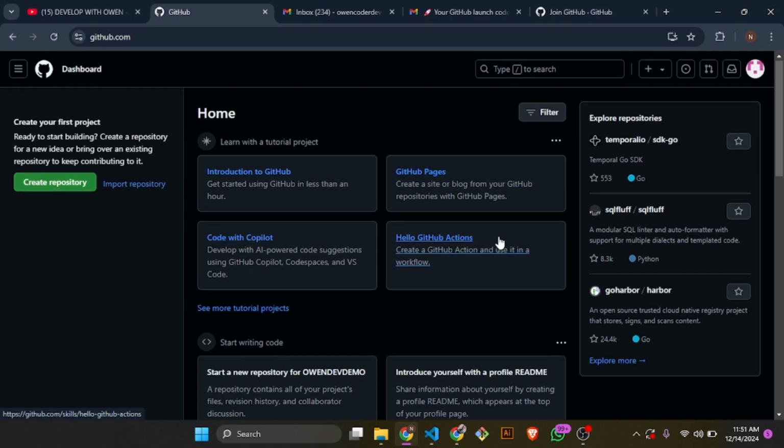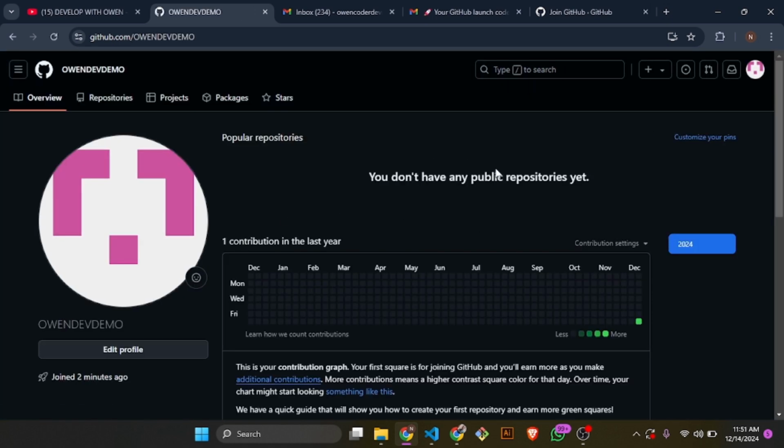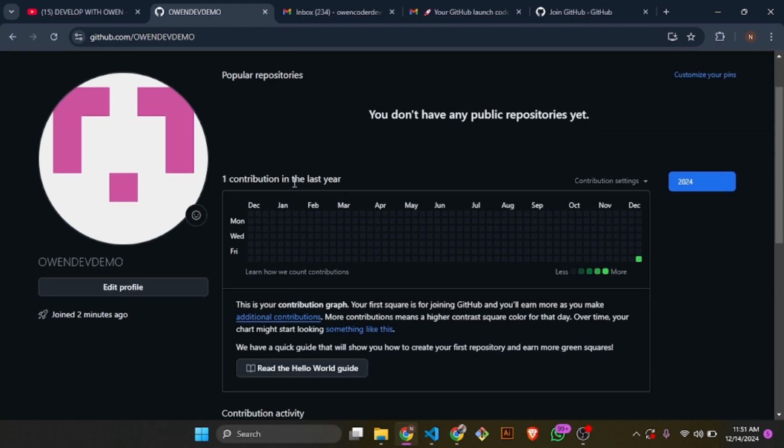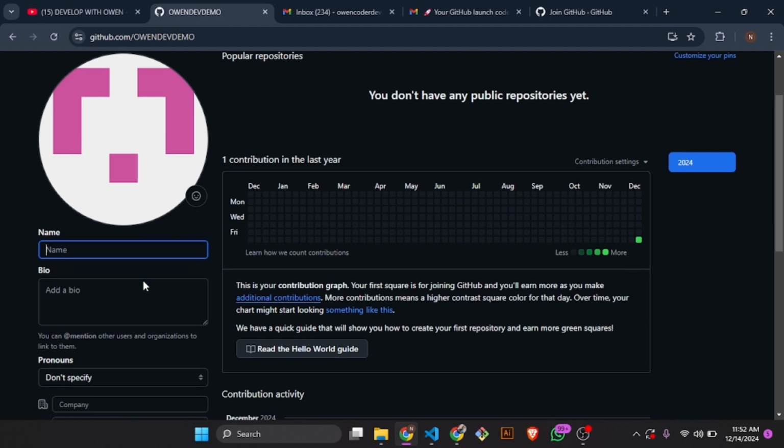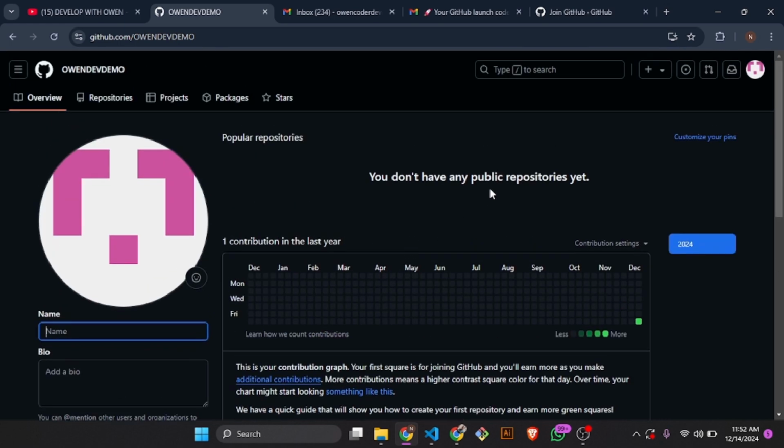So the next thing is we can check our profile and customize it. In our profile it shows contributions throughout our time. We are in December 2024 and it shows one contribution. We can edit the profile, give a name, add bio, pronouns, anything we want. After this I will head to my real account to show you, because it has some of the things I really want you to see.